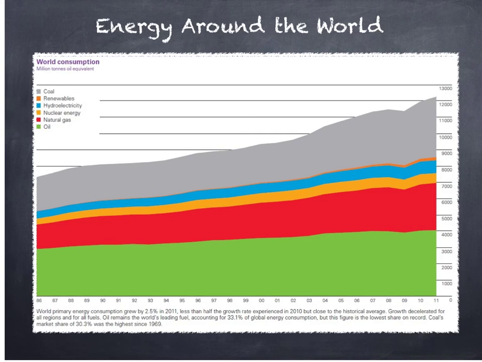This chart displays the energy consumption around the world. As you can see, oil, coal, and natural gas are the most common forms of energy usage. Nuclear energy, hydroelectricity, and renewable resources are not as commonly used around the world.